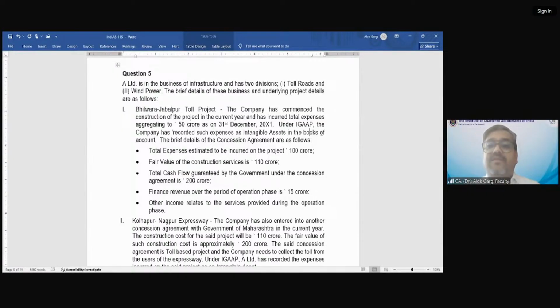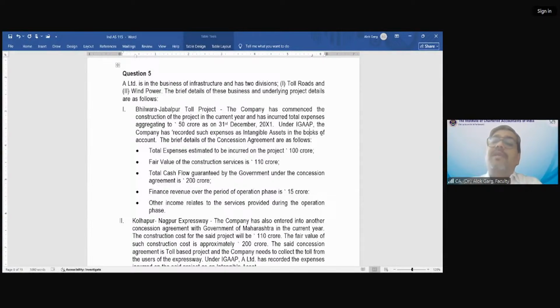And in lieu of that infrastructure development, the government gives them the right to collect money by use of the public infrastructure. Now friends, they will invest the money upfront. For example, they have to construct the toll plaza and develop the highway, so probably they have to invest 100 crore, 200 crore upfront, but they will be able to collect the money over the next 20 years.